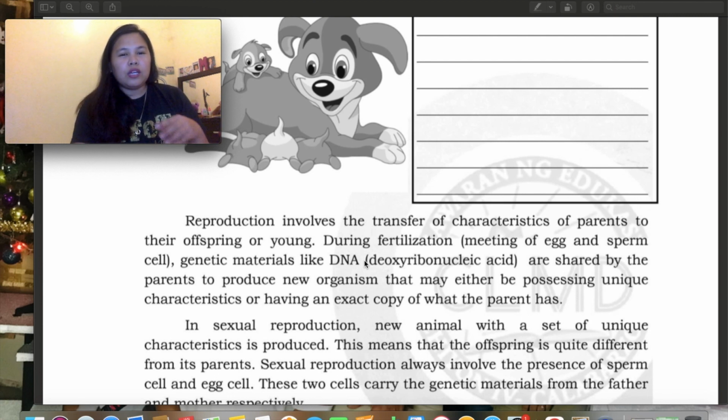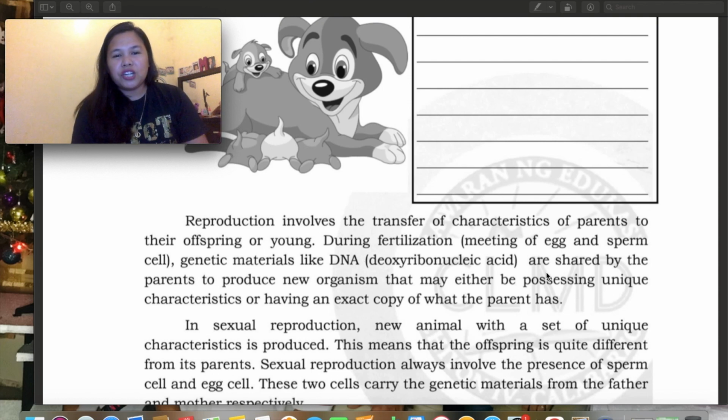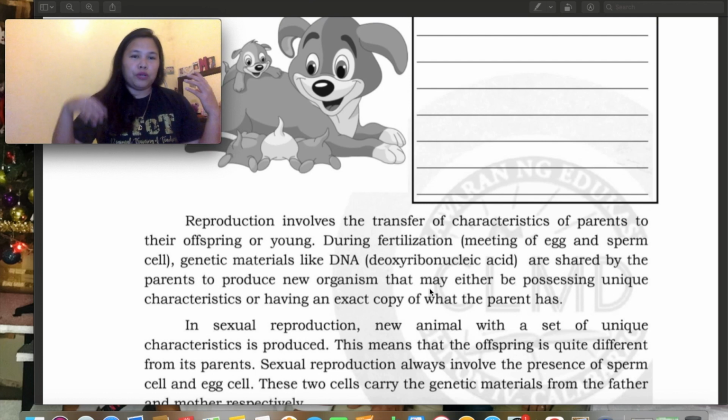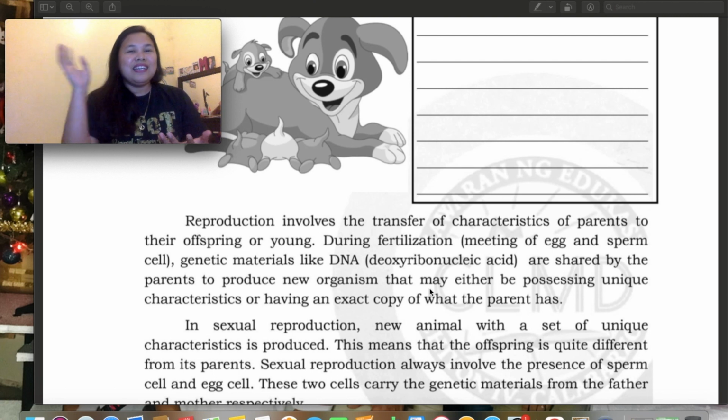So, importante nito, ito yung mga genes natin, yung mga X chromosomes and Y chromosomes. Malalaman din yan kapag nasa higher grades na kayo. So, these are shared by the parents to produce new organisms that may either be possessing unique characteristics or having an exact copy of what the parents have. For example, yung nanay mo ay kulot, tapos yung tatay mo ay hindi, tapos yung pinanganak ka, hindi ka kulot. So, may ibig sabihin, doon ka nagmana sa tatay mo.